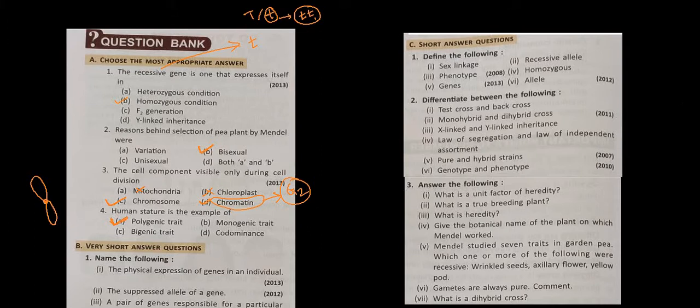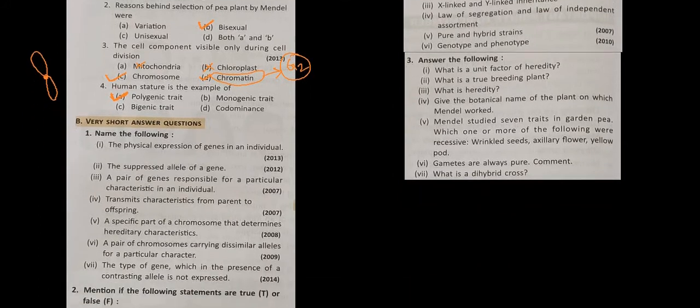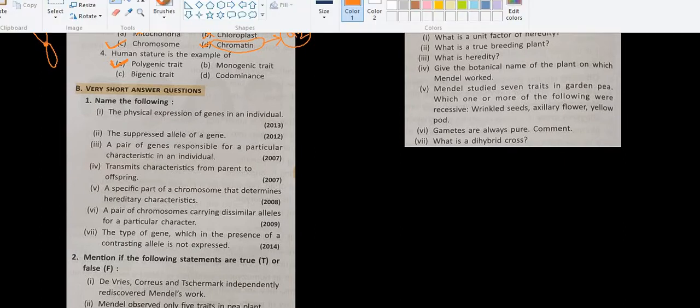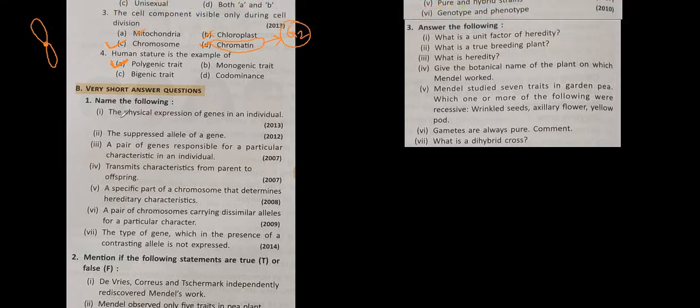Okay, let us move on to the next question. That is very short question answers. Here the physical expression of a gene in an individual, let me change the color so it becomes easy. I'm going for the red one. The physical expression of a gene in an individual is what? Phenotype. So here answer is phenotype.